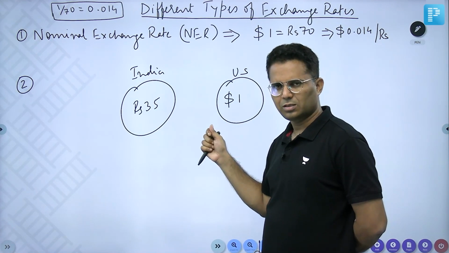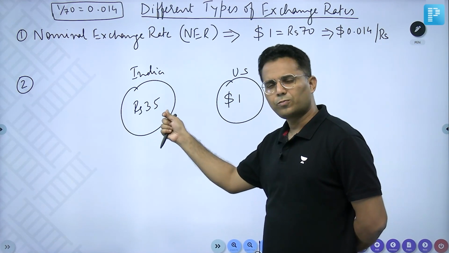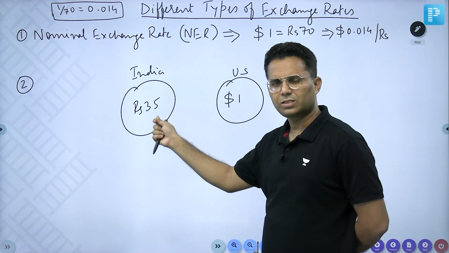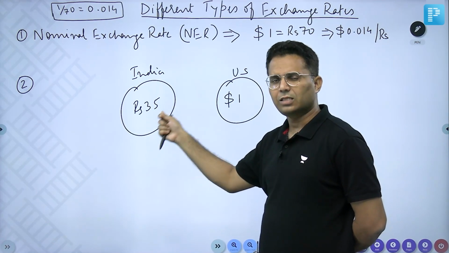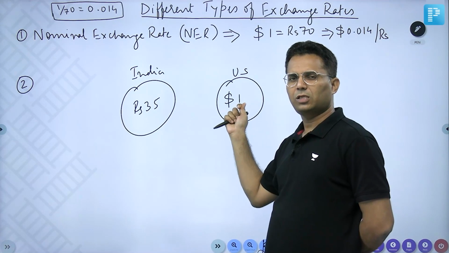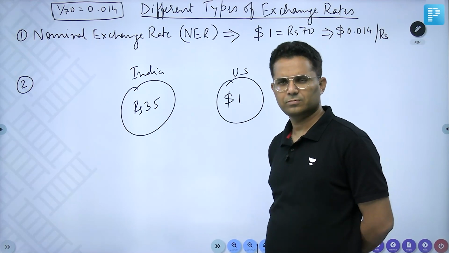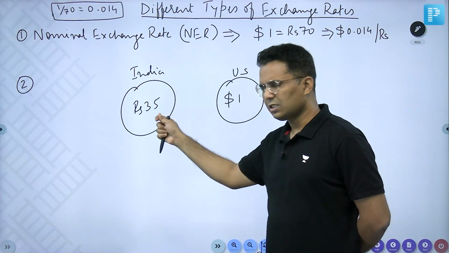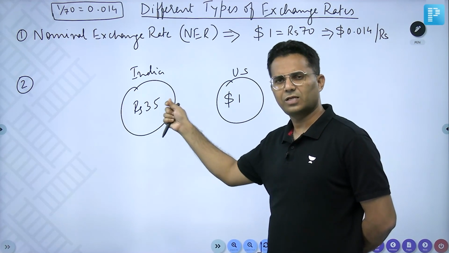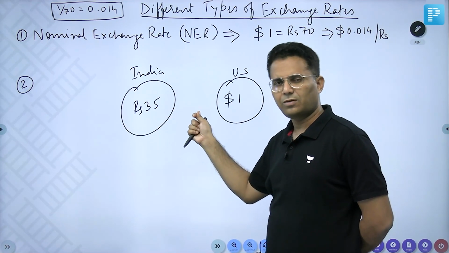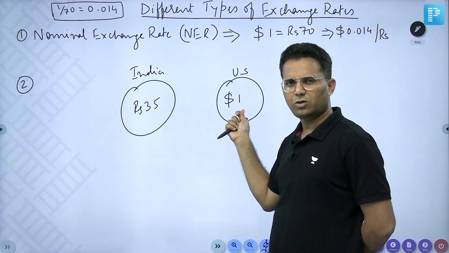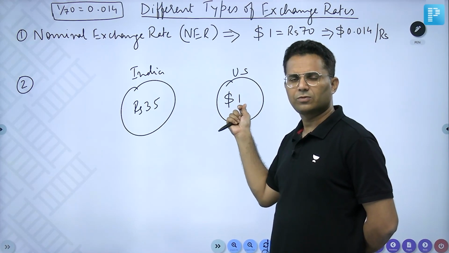That means whatever rupees 35 can purchase in India, the same item can be purchased in US in $1. That means the purchasing power of rupees 35 in India is the same as the purchasing power of $1 in US, which is basically one burger.